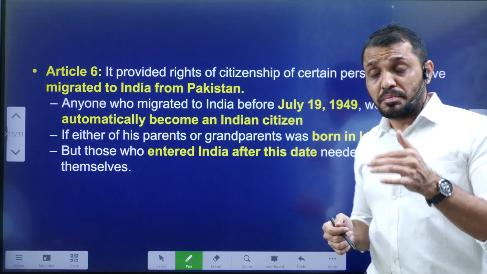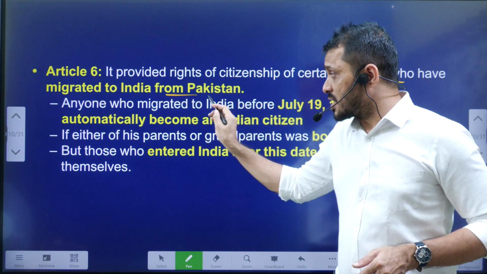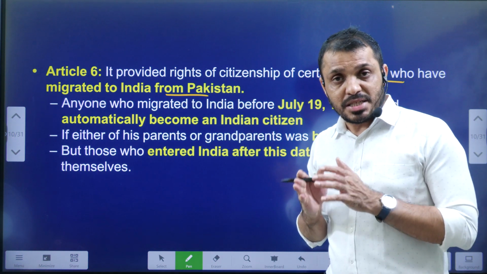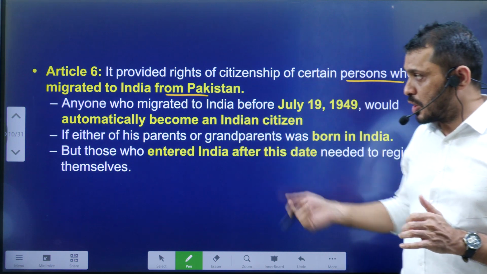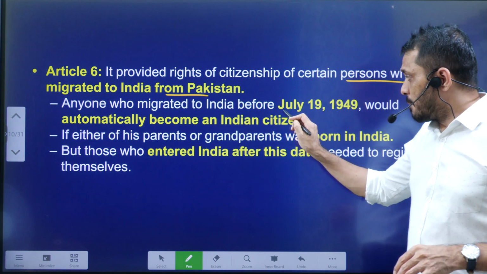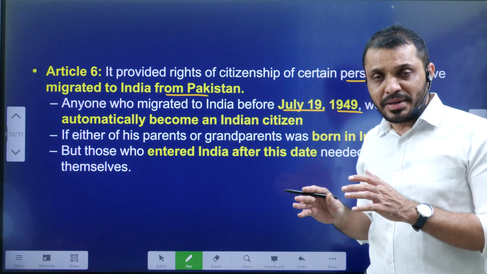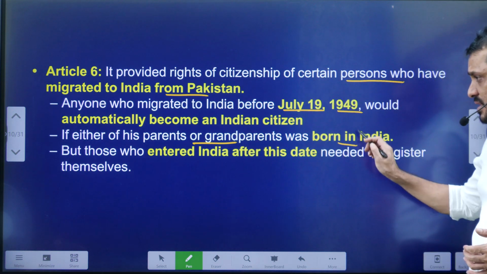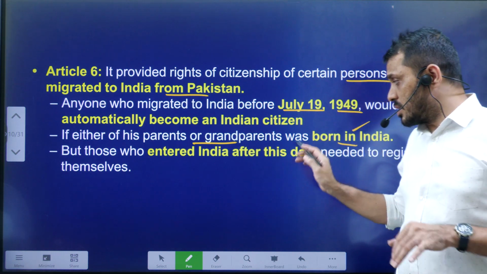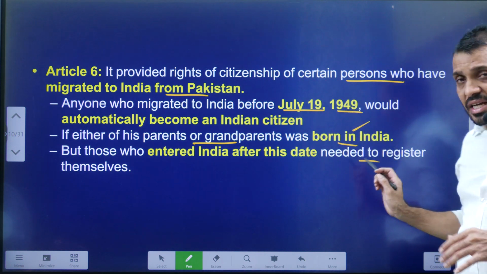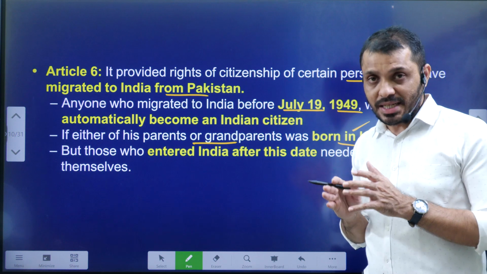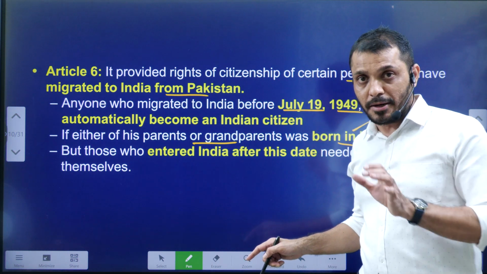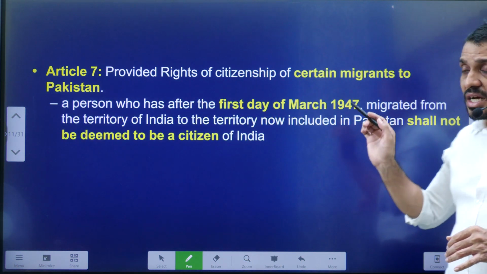Now, let's see Article 6. Article 6 is related to people who migrated from Pakistan to India during the partition. This Pakistan may be East Pakistan or West Pakistan. Anyone who migrated to India before 19th July 1949 automatically becomes an Indian citizen if either of their parents or grandparents was born in India. People who came after July 1949 have to register themselves by following certain conditions. So this article is exclusively related to people who came from Pakistan to India. That is Article 6.